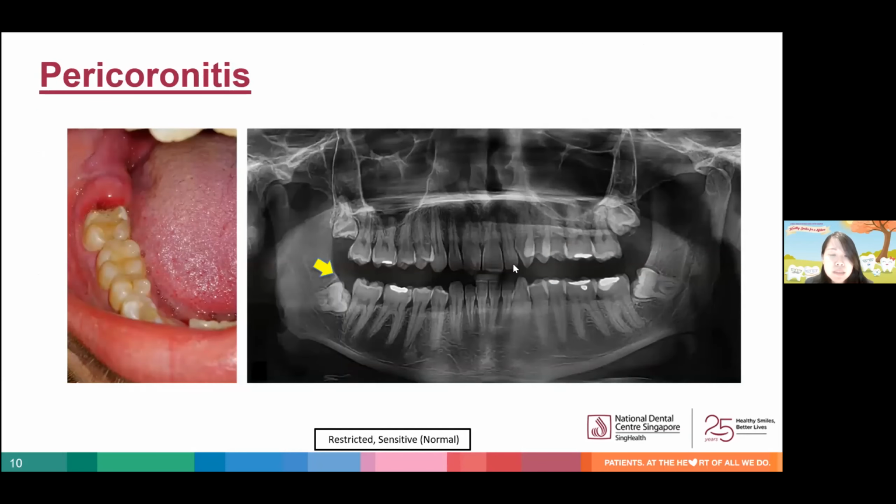Besides building up between the wisdom tooth and the adjacent tooth, plaque can also accumulate easily underneath the gum flap that covers the wisdom tooth, again due to difficulty cleaning underneath this gum flap. As such, pericoronitis, which is inflammation of the gums overlying the wisdom tooth, may occur, as seen in the photo here, where the gums become red, swollen, and tender. In severe cases, pericoronitis can also result in swelling of the face and neck when infection tracks from the area around the wisdom teeth into the neighboring spaces of the neck. And this can be potentially life-threatening when the swelling affects the airway.